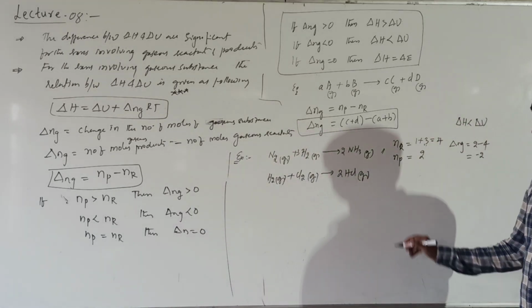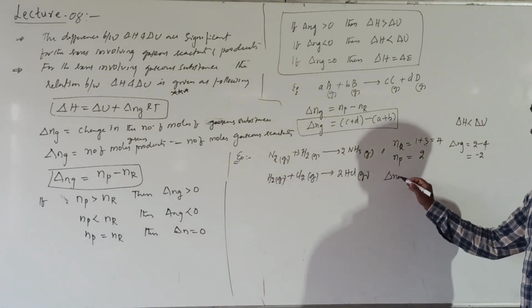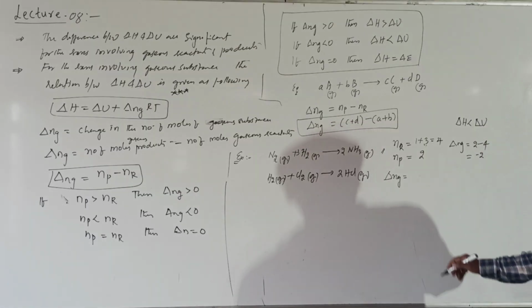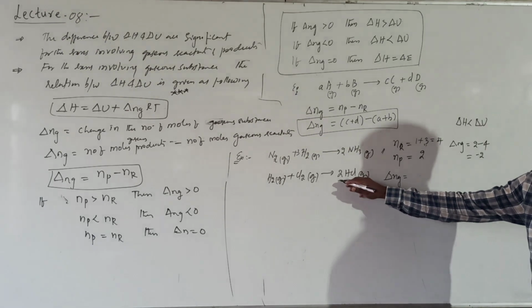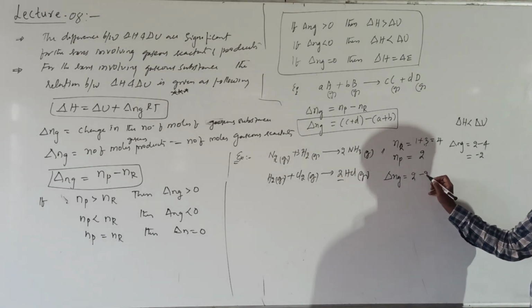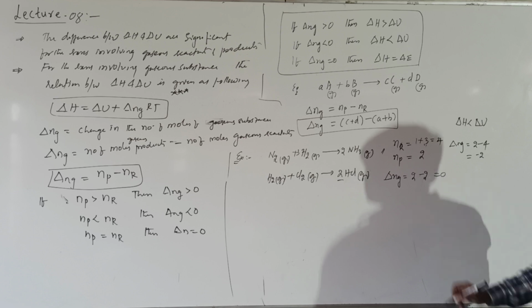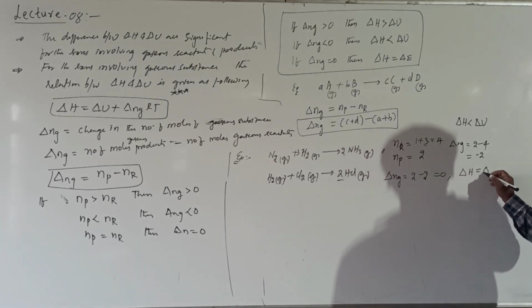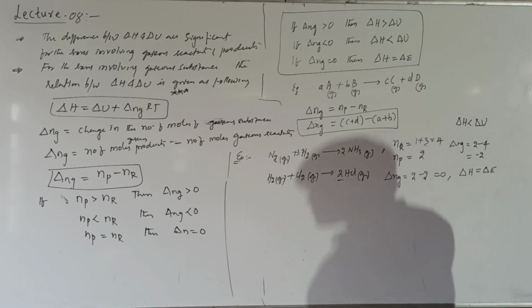So what will be the delta Ng for this reaction? The number of moles of product formed is 2 moles and the number of moles of reactant undergoing reaction is 2 moles. So delta Ng will be 0. For this reaction, delta H will be equal to delta E. Hope you are understanding this.